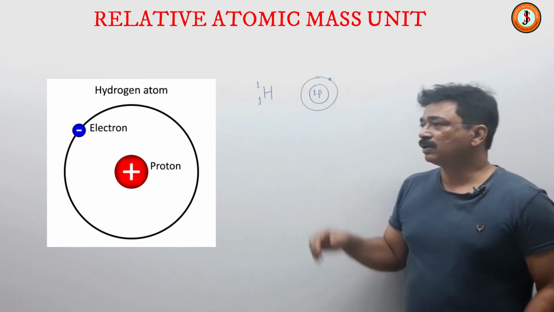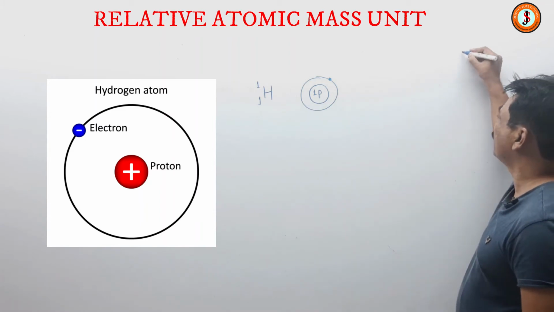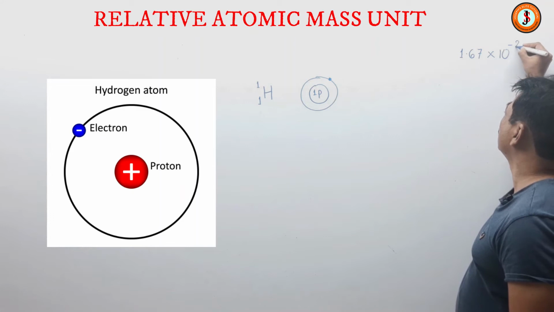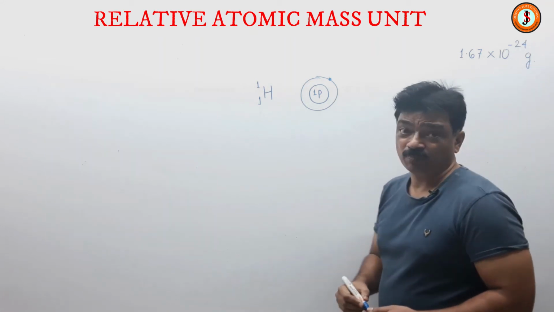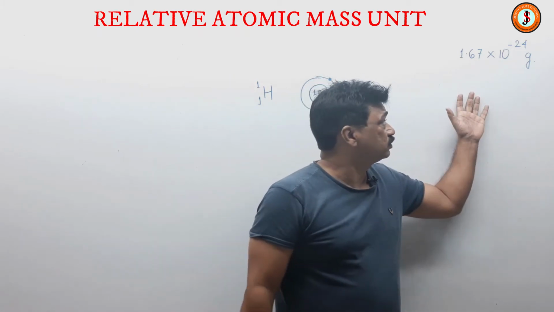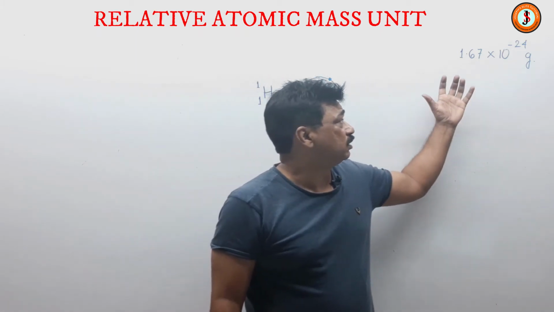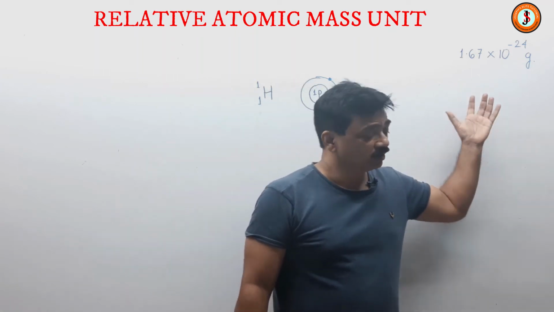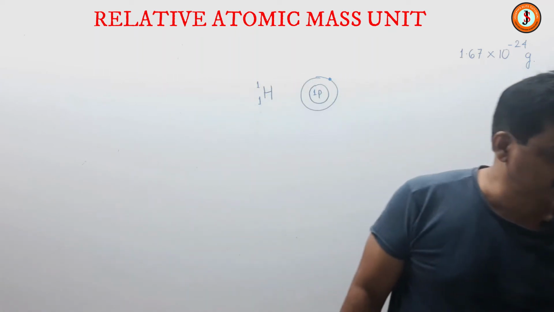If I round it off to 1 or 2 decimal places, a proton will weigh almost this much in grams, a neutron almost this much, and even a hydrogen atom almost this much.